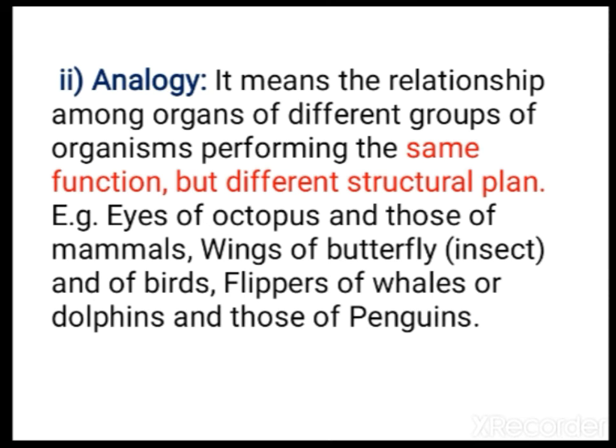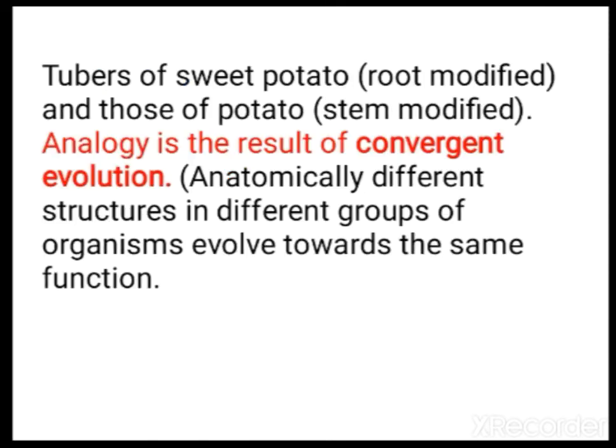Next one, analogy. Analogy is just the opposite of homologous organs. They have the same function but a different structural plan. For example, the eyes of an octopus compared with mammals. Octopus belongs to invertebrates and mammals are vertebrates, but when you see them, they look similar. So the function is the same, but the structure is different. And the wings of butterflies compared with birds, and flippers of whales, dolphins and penguins, are examples of analogy.